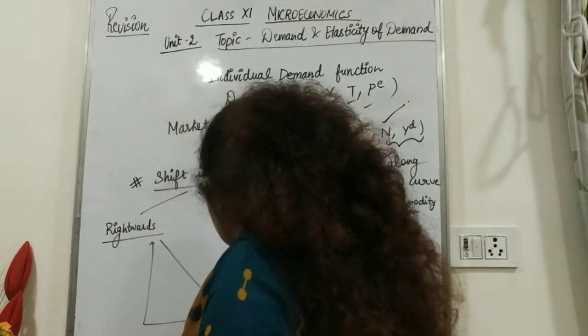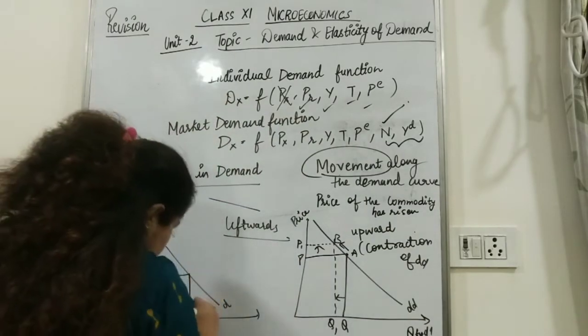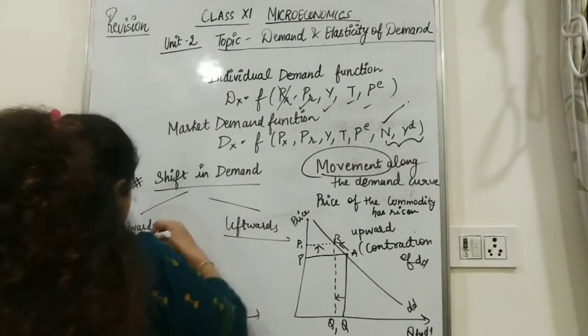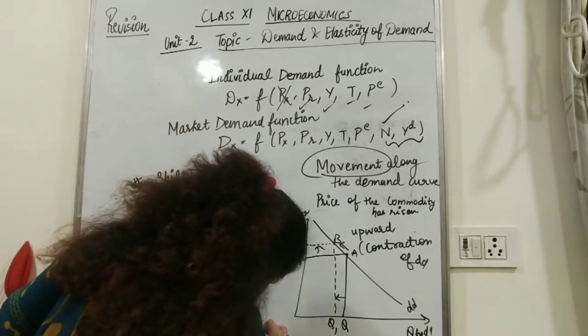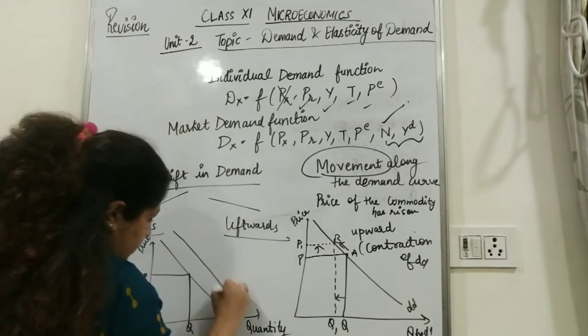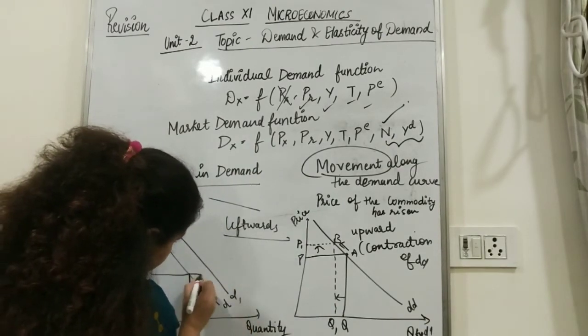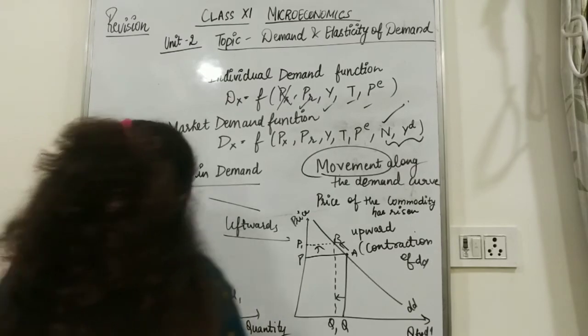So this is the demand curve, I am showing a rightward shift. This is price, this is quantity. So the demand curve will shift rightward like this, and quantity will be Q1, a rightward shift.